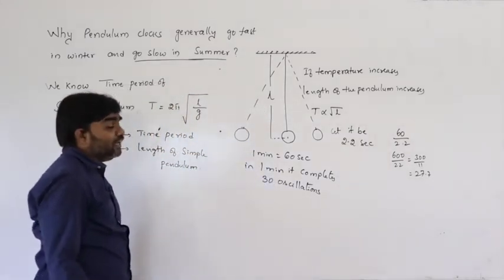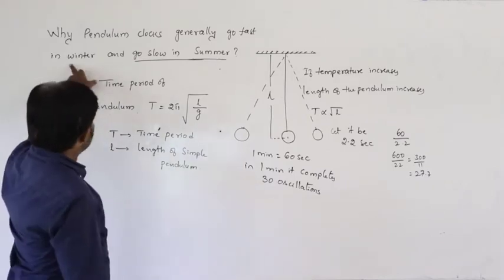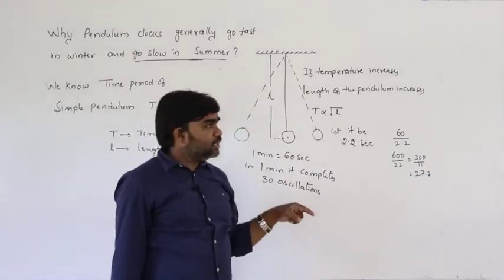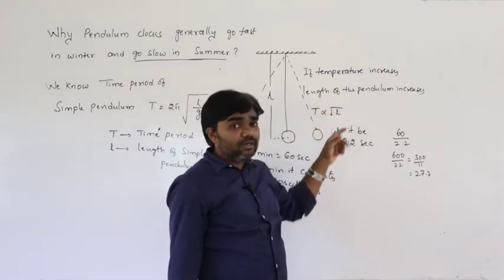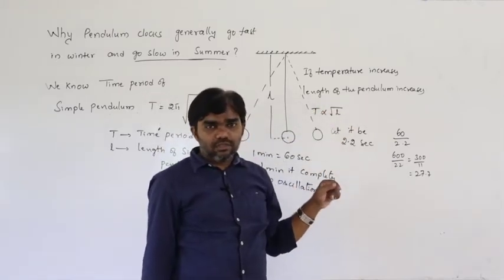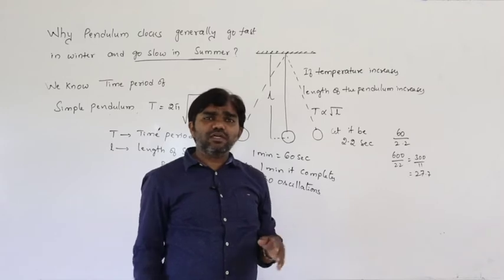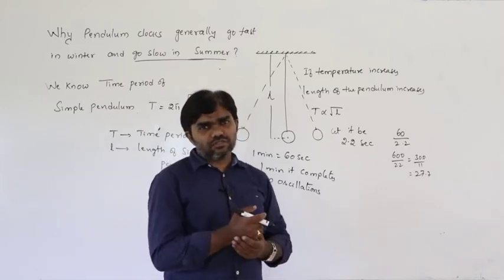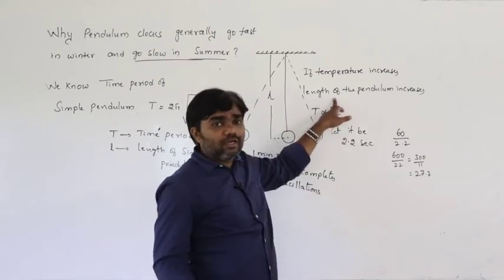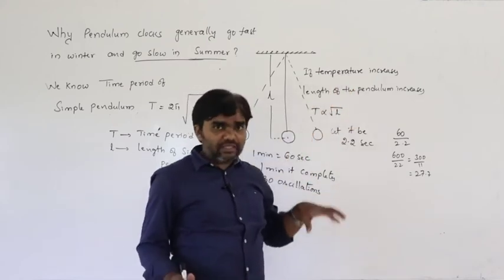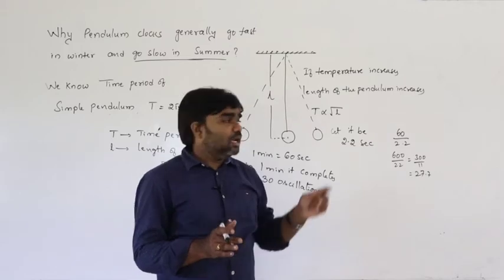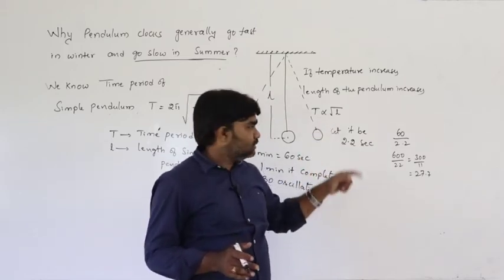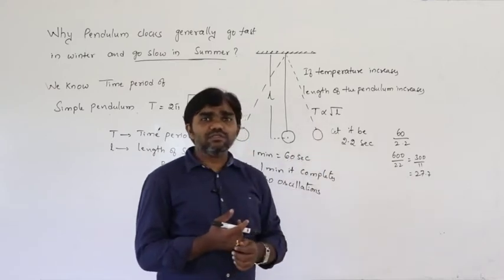Next, in winter season, temperature decreases. Temperature decreases means the length of the pendulum also decreases. Not huge variations, very small variations. So, in winter season, temperature decreases, length of the pendulum also decreases. Due to decrease in length, time period also decreases.